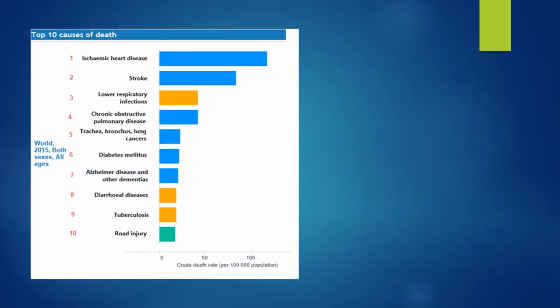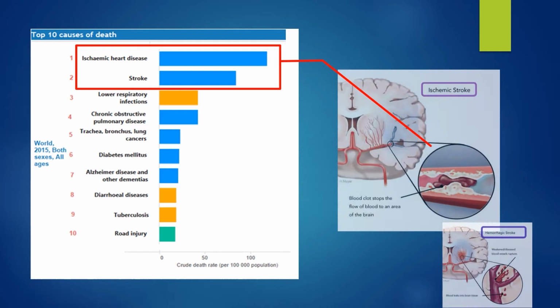In Malaysia, stroke is the second leading cause of death according to the Malaysia National Burden of Disease Study. Stroke can be defined as a brain damage due to the disruption in the brain artery. Generally, there are two types of strokes known as ischemic stroke and hemorrhagic stroke.